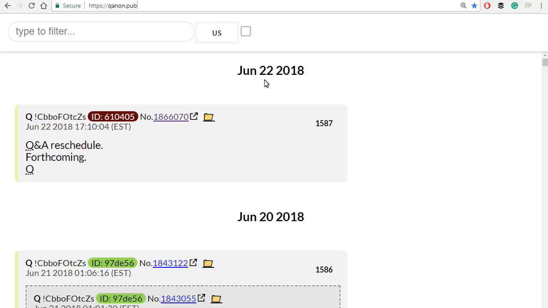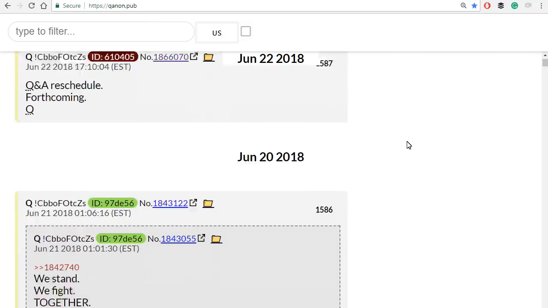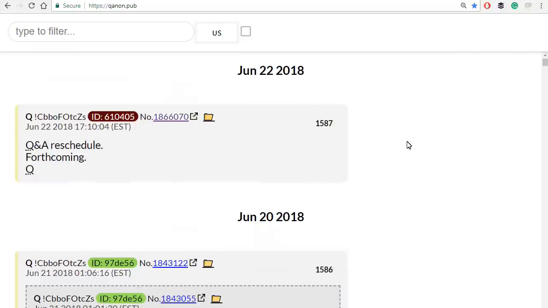Q will sometimes post quite frequently, 5 or 6, maybe 10 posts a day, and then take 2 or 3 days off and not post anything. The longest I've seen Q go without posting is, I think, 10 days since Q began posting in October. So again, the posts are listed here chronologically.